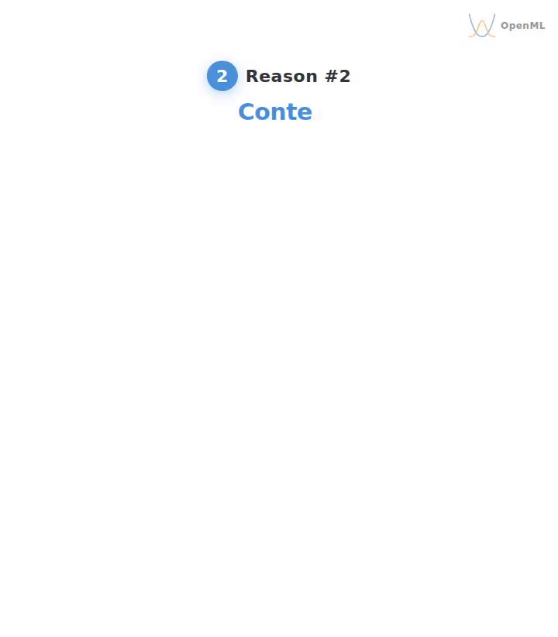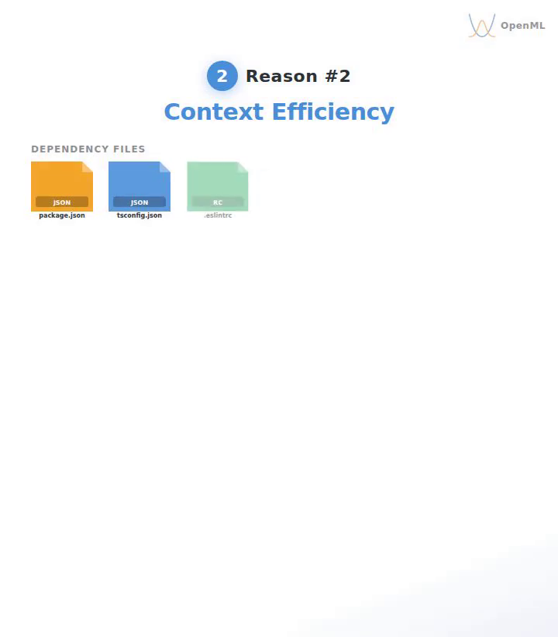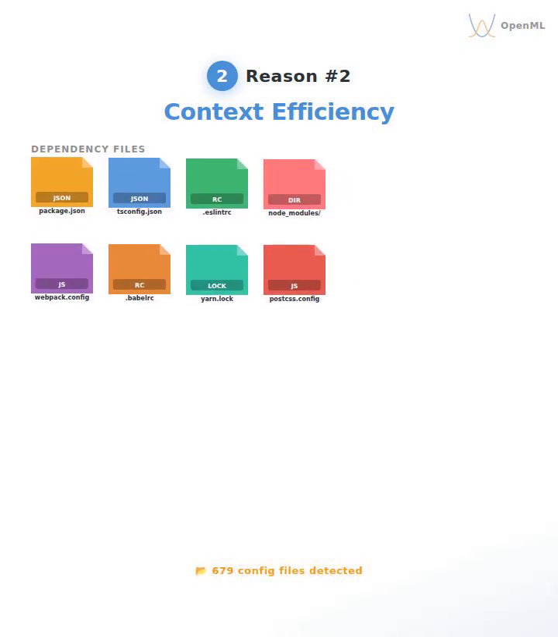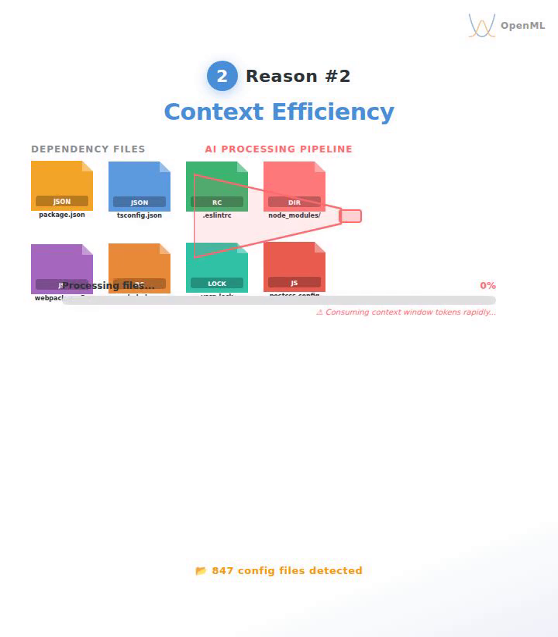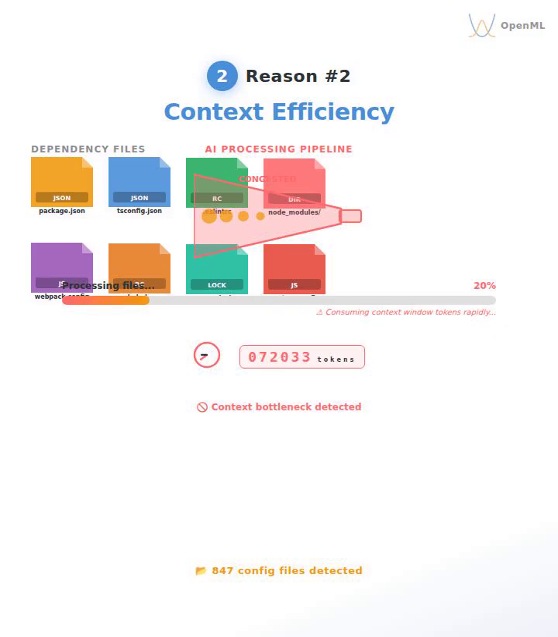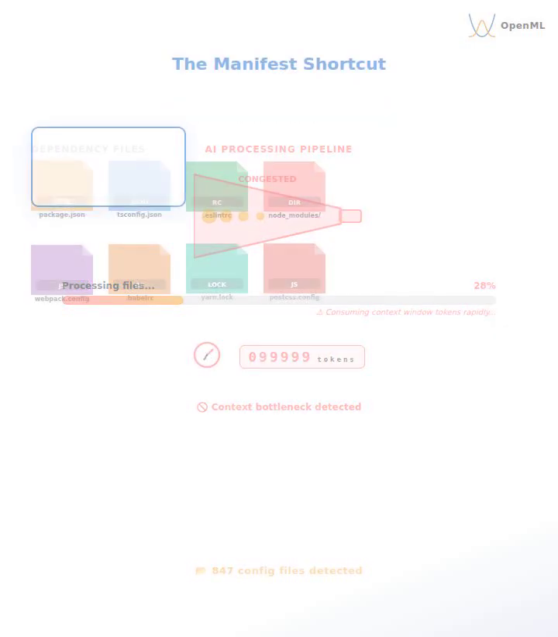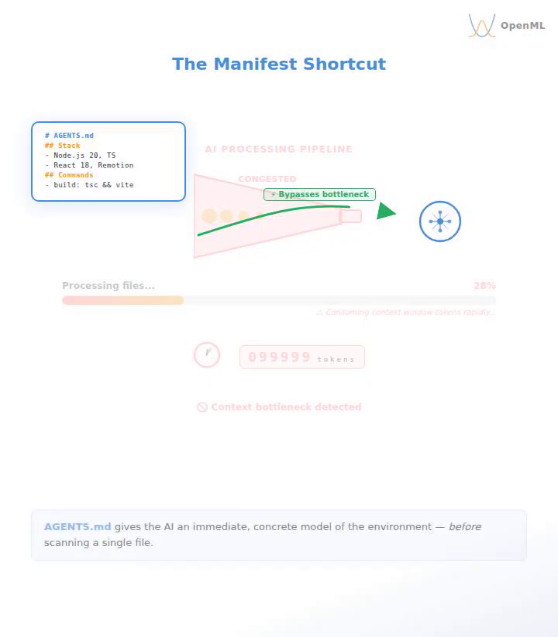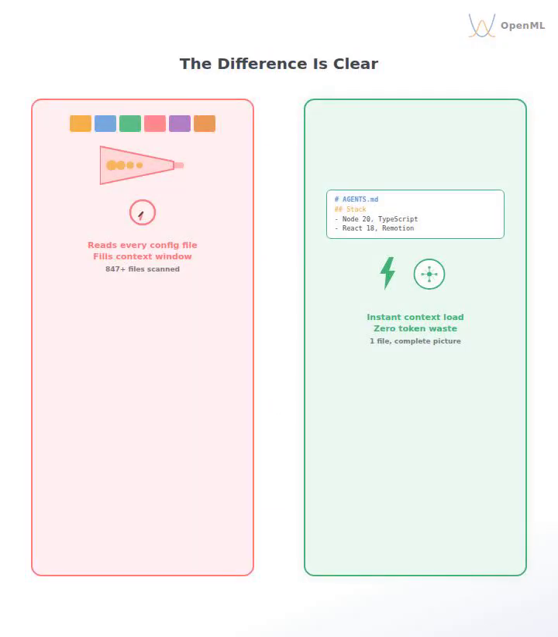Next, we have to consider context efficiency. While an agent certainly has the tools to read our dependency trees and configuration files, doing so consumes valuable processing time and context window tokens. When we state the stack up front in our manifest, we give the AI an immediate, concrete model of our environment before it even has to scan a single file. It makes the entire interaction faster, leaner, and far more focused.